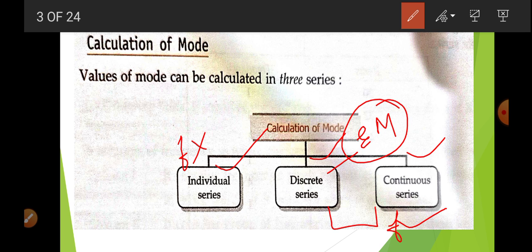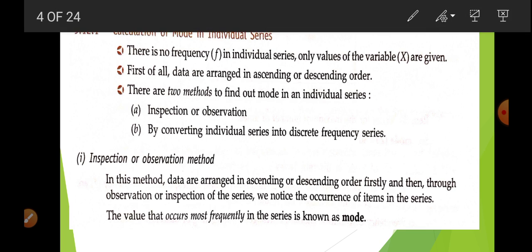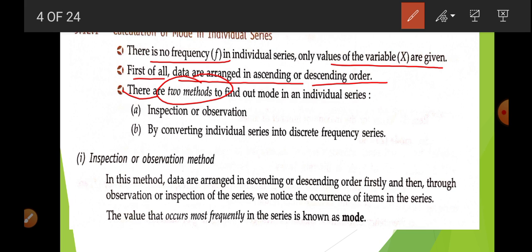Now, calculation of the mode in individual series. Already I told you that such a series does not have any frequency; only the value of x is given. First of all, data are arranged in ascending or descending order. Then there are two methods to find the mode. First is inspection or observation. Second is converting the individual series into a discrete frequency series.